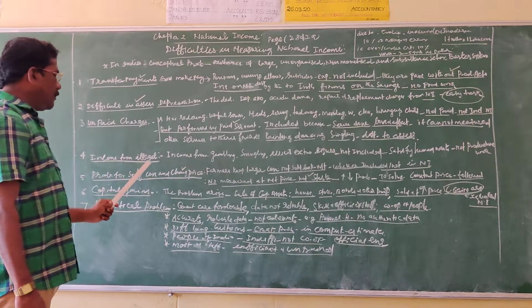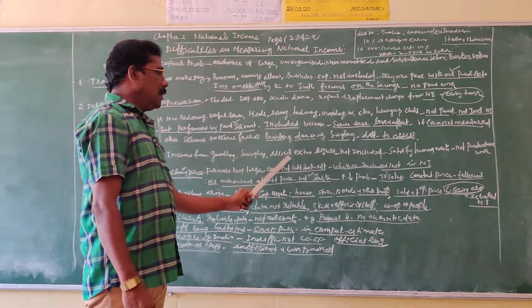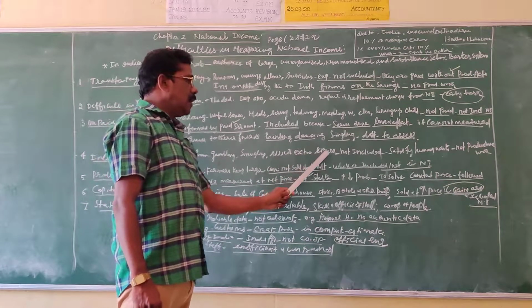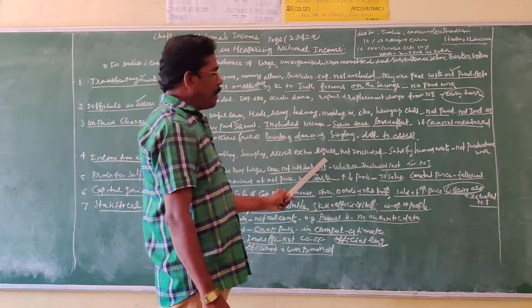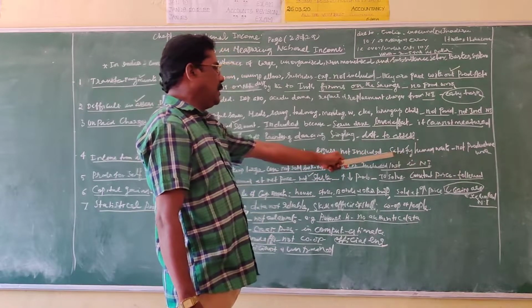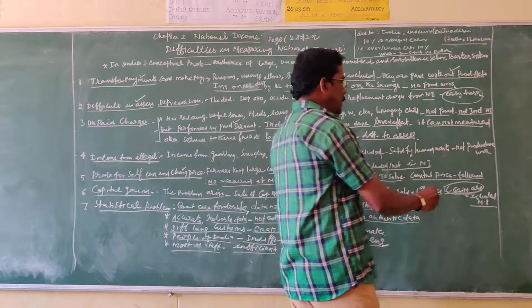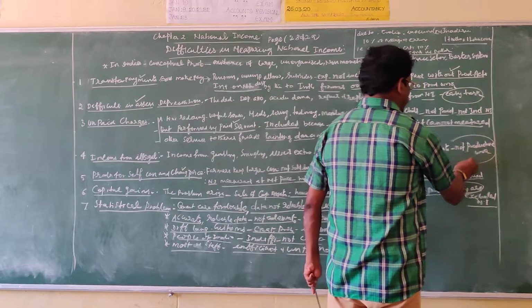Then income from illegal activities like gambling, smuggling and illicit activities yields a large amount of income, and even though it satisfies human wants, it is not included in the national income because of the unproductive work.